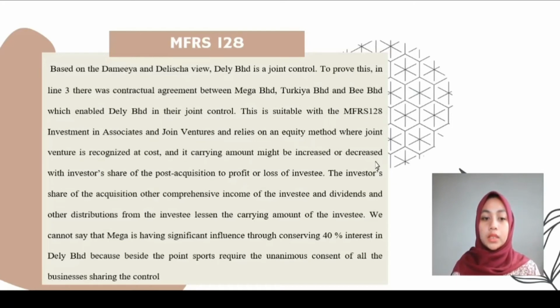The investor's share of the post-acquisition other comprehensive income of the investee, and dividends and other distributions from the investee, are deducted from the carrying amount of the investment. We cannot say that Mega has significant influence through holding 40% interest in Delhi Berhad because, besides that, the arrangement requires the unanimous consent of all the parties sharing control.